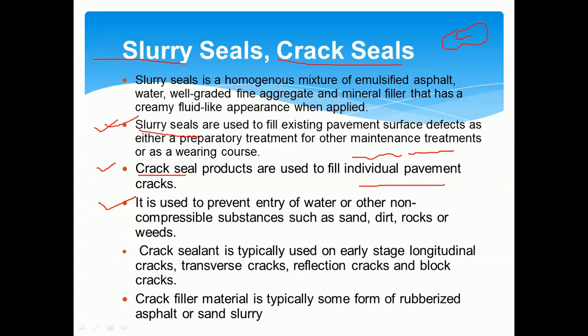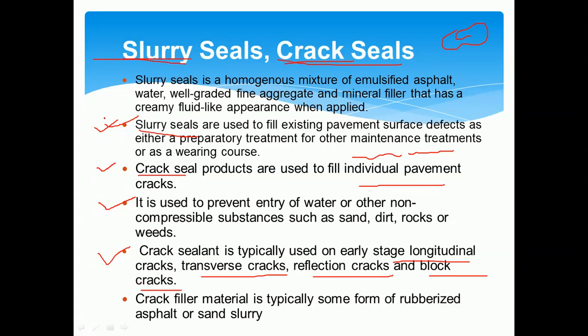In order to avoid all those circumstances, we apply this slurry coat or crack seal to prevent the entry of water into the subgrade. It is most commonly used to treat longitudinal cracks, transverse cracks, deflection cracks and block cracks.